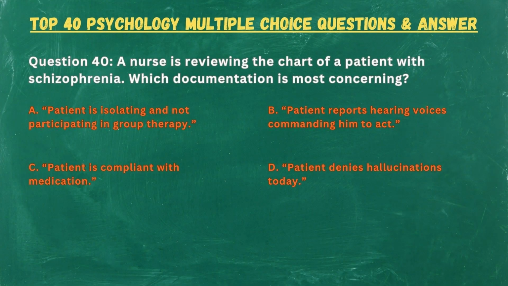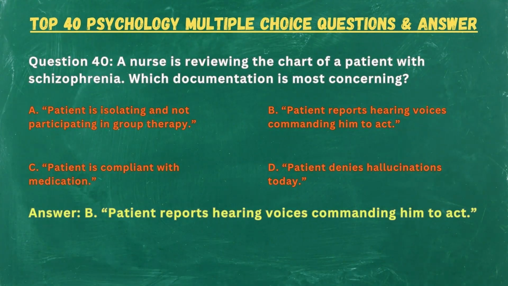Question 40. A nurse is reviewing the chart of a patient with schizophrenia. Which documentation is most concerning? A. Patient is isolating and not participating in group therapy. B. Patient reports hearing voices commanding him to act. C. Patient is compliant with medication. D. Patient denies hallucinations today. Answer. B. Patient reports hearing voices commanding him to act.